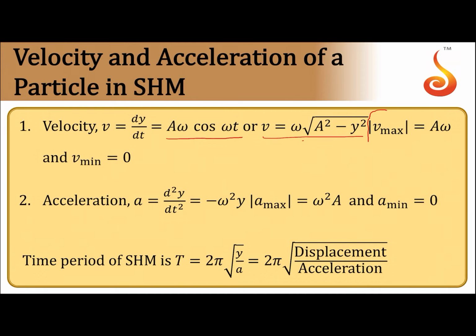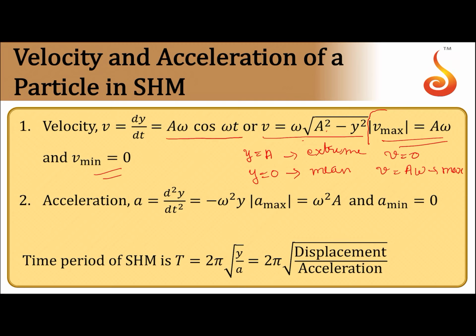So in this regard, the maximum value of velocity will be a omega and the minimum value of velocity will be 0. See, at y is equal to a, that is what we call the extreme position, if you put it here, v is equal to 0. At y is equal to 0, that is what we call the mean position, velocity is a omega. So this will be the maximum value and this will be the minimum value. So velocity of an oscillating particle is maximum at mean position and minimum at extreme position.